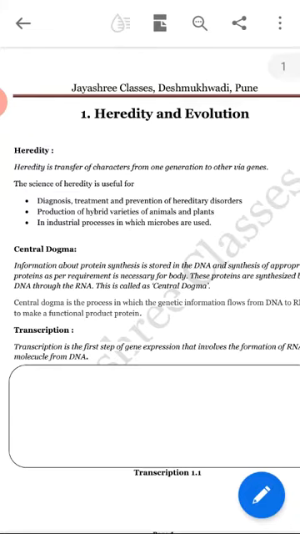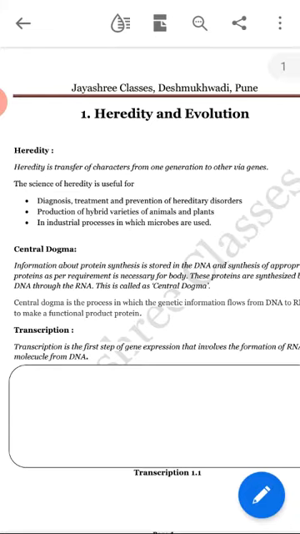We saw two main points. One is heredity and the other is evolution, right? As mentioned in the title of the lesson, heredity and evolution. What we saw in heredity was the definition of heredity. Heredity is the transfer of characters from one generation to another via genes. What is heredity? It is the transfer of characters from one generation to another, from parents to their children, and these characters are transferred via genes. Via means by way of genes.